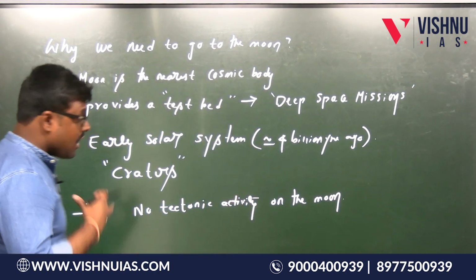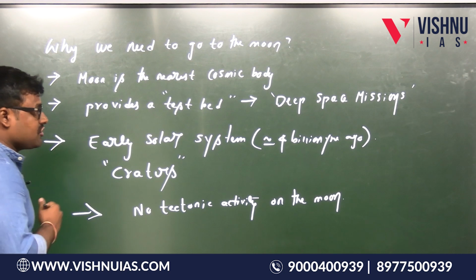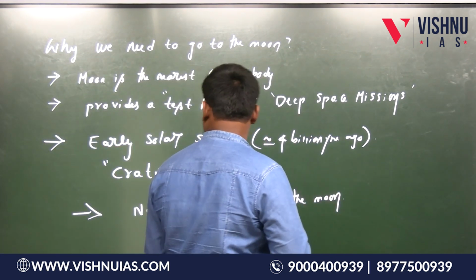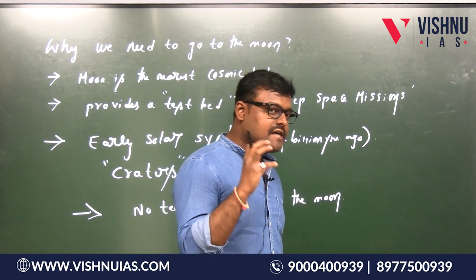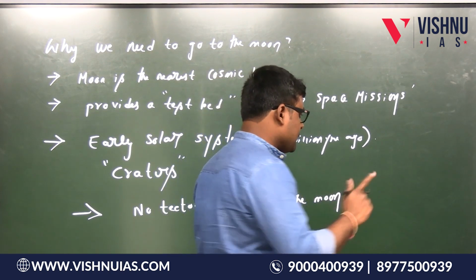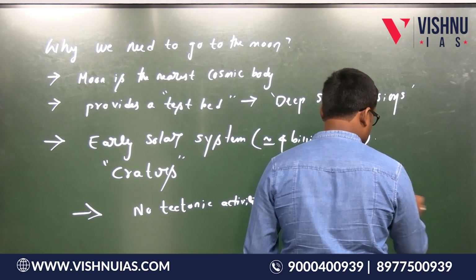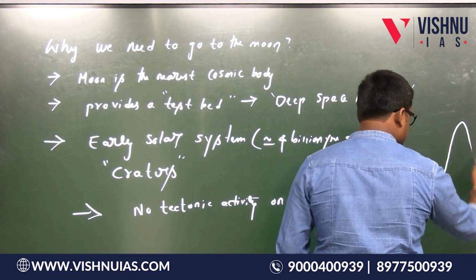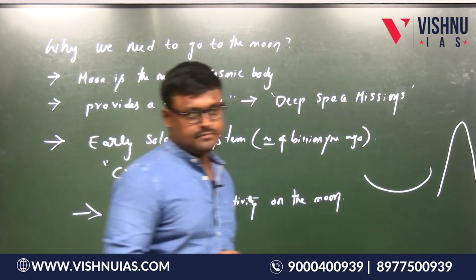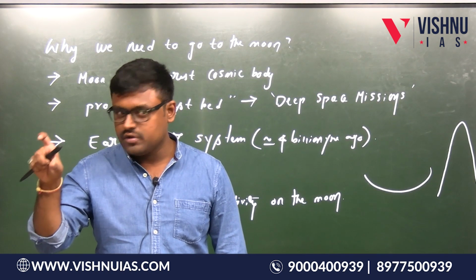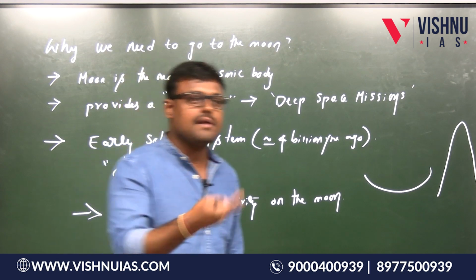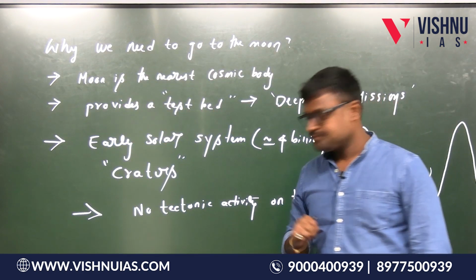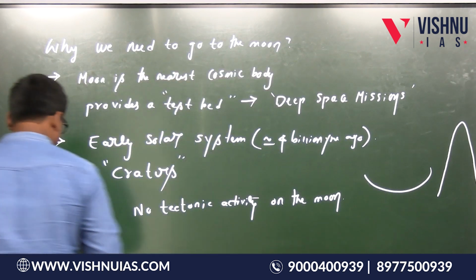So how do we study the internal structure of the moon? Just a point: earlier I told you, during the early phase of the solar system, many comets and asteroids crashed onto the moon. When they crashed onto the moon, craters formed. Not only that, hills and mountains were also formed on the moon. So by studying those mountainous structures, we can understand the internal structure of the moon. Is this point clear? Yes. So this is about one thing.